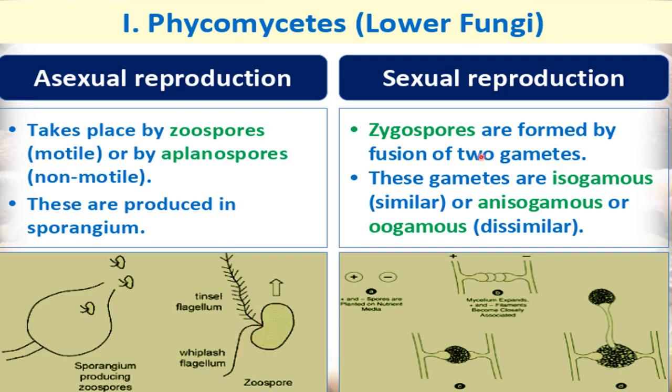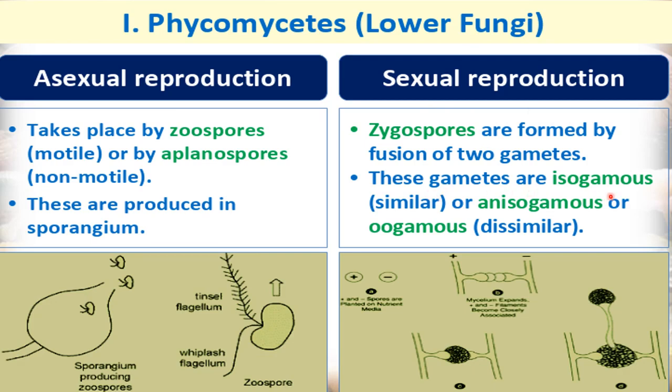spore. Then about the sexual reproduction, zygospores are formed by fusion of two gametes. So here what kind of spores are present for the sexual reproduction? Zygospores. And how are these formed? By the fusion of two gametes, because in sexual reproduction gamete fusion occurs, right?